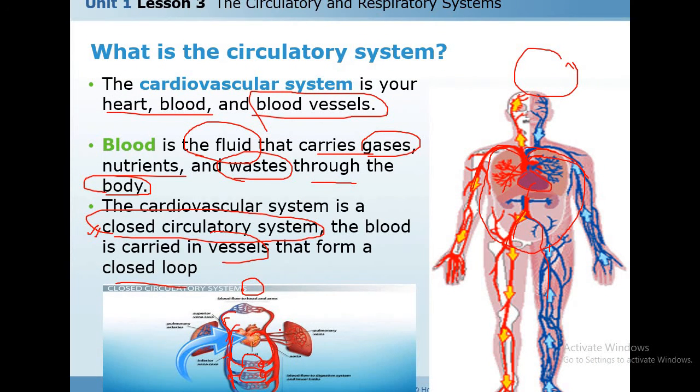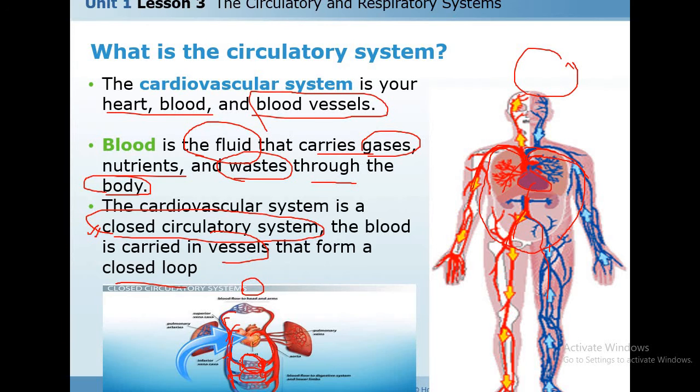So here, when the heart pumps, the blood passes through the blood vessels to bring oxygen and nutrients to the body tissues or organ tissue, and remove or take in the wastes from this tissue and return back to the heart or the bloodstream.